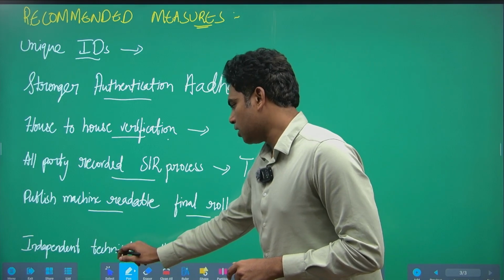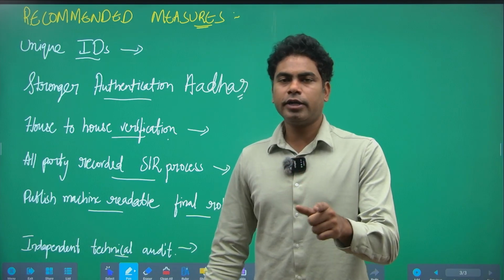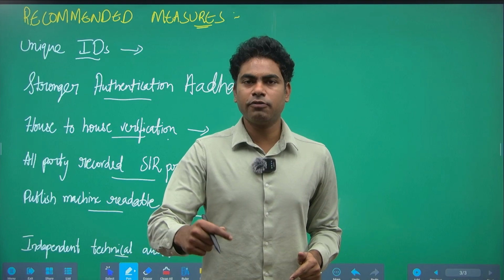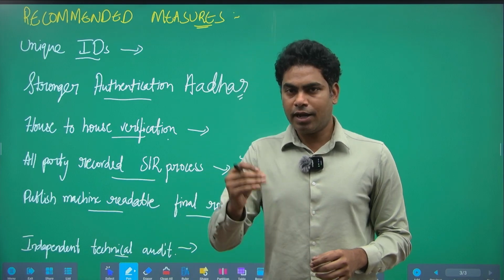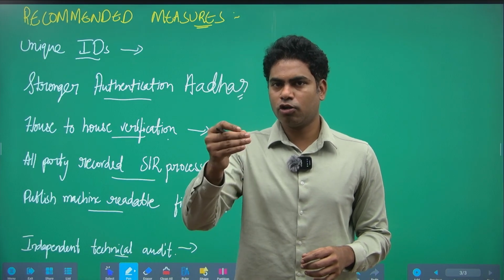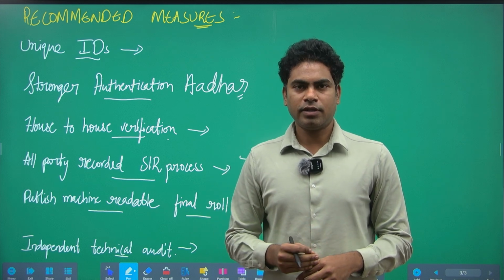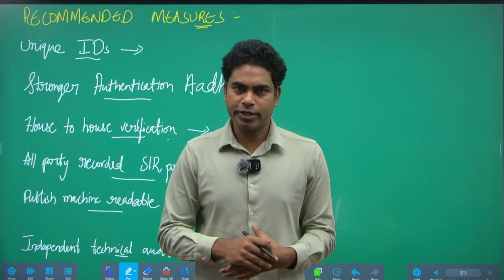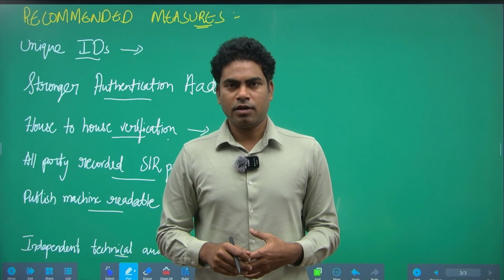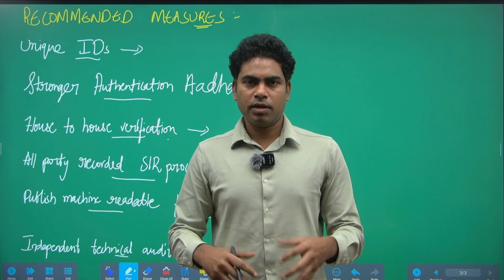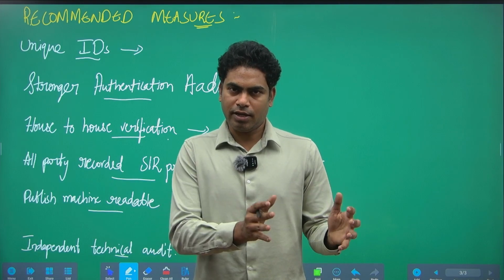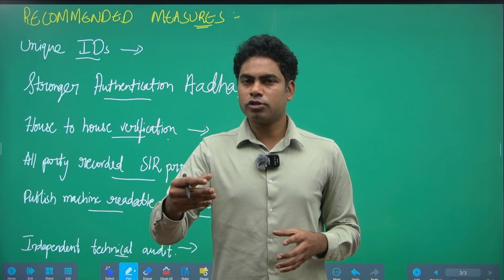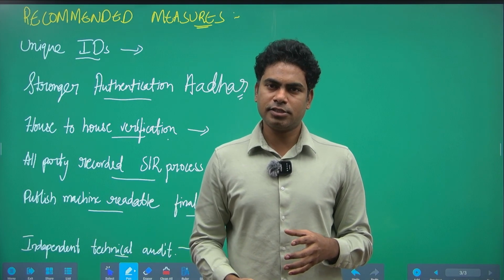The last step is we have to ensure that an independent technical audit is carried out by a third party. So the third party which has expertise to read and analyze the data could check whether the electoral rolls are transparent or not. That is, if you want to verify the additions or deletions, anyone could do it. That access should be given. Of course, privacy issues rise up, but we have mechanisms to ensure that the individual's identity is protected, while we could also ensure that there are no duplicacies in the system itself.